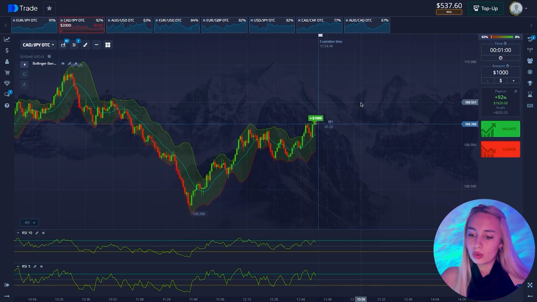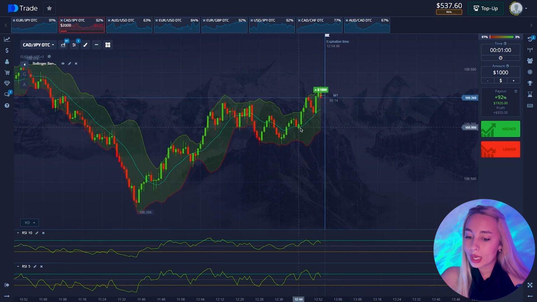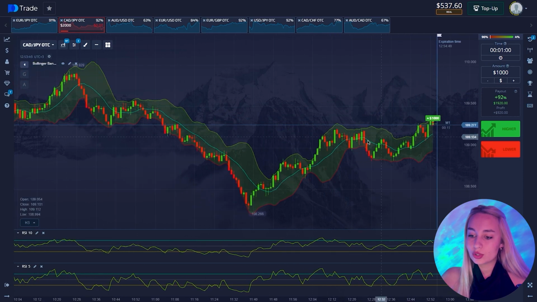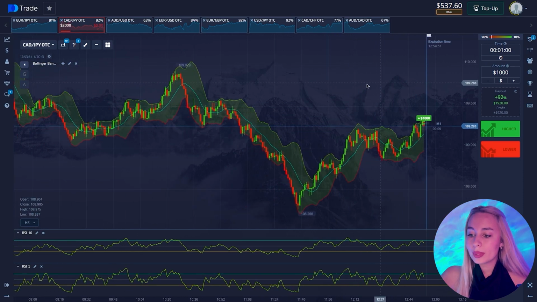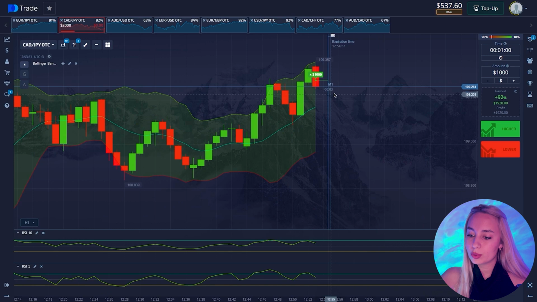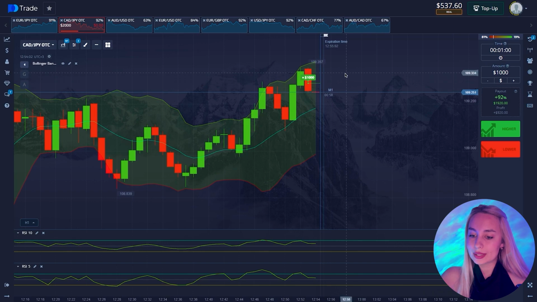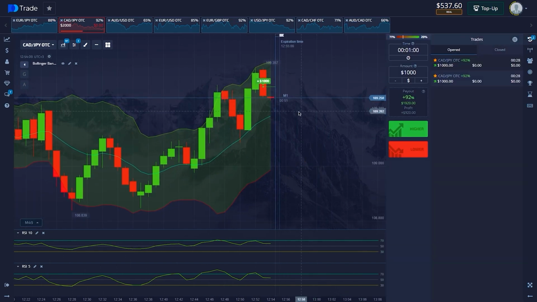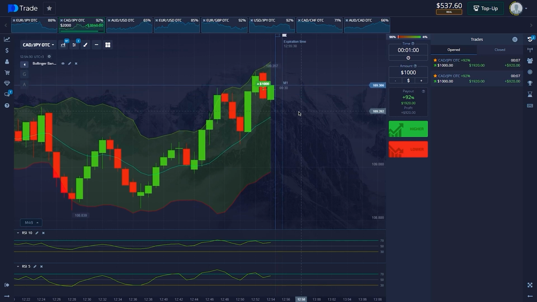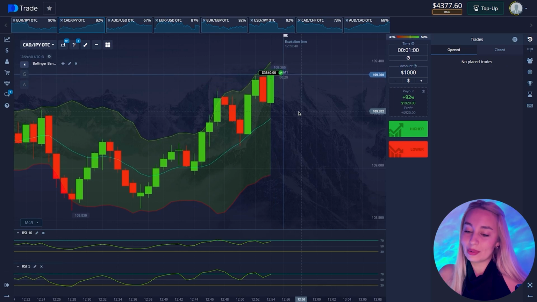I'll open two long trades here. Let me explain why. It's better to open for a long now. The upward momentum is resuming after a price correction. We missed the pullback, but it's best not to open a short trade here, since the upward trend will likely continue. So let's see what happens. See? The trades close in profit.